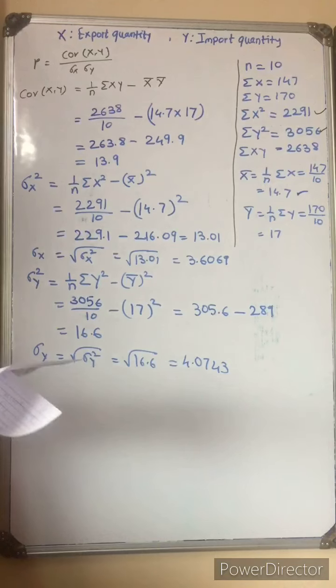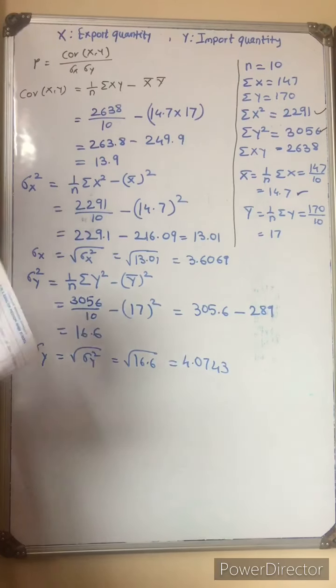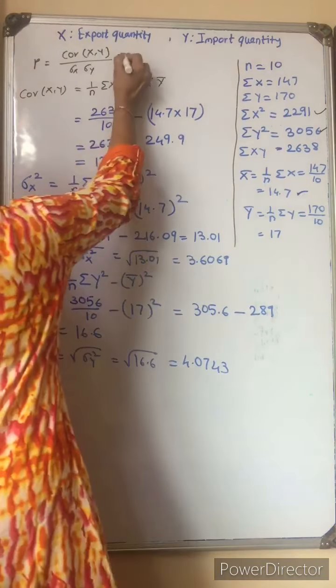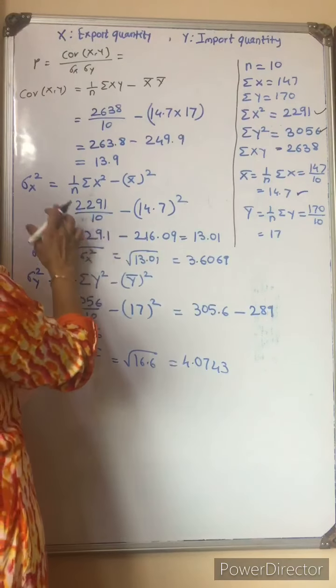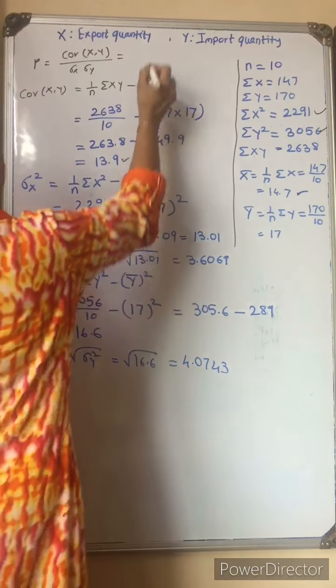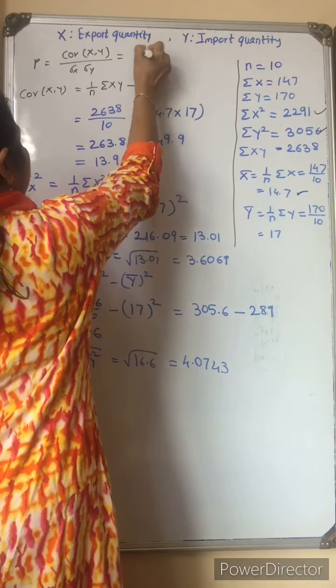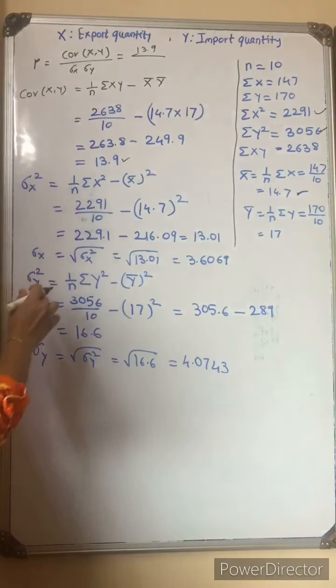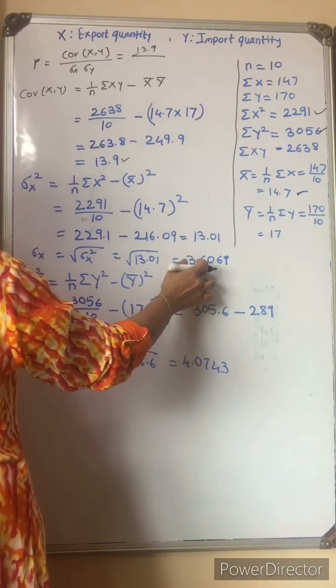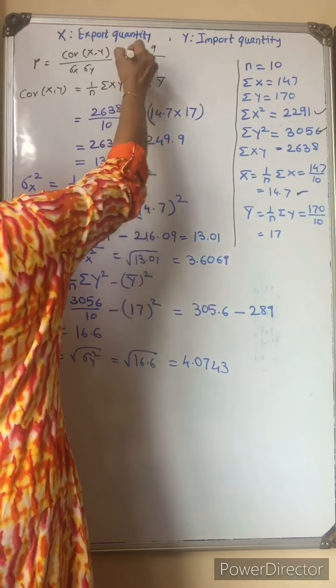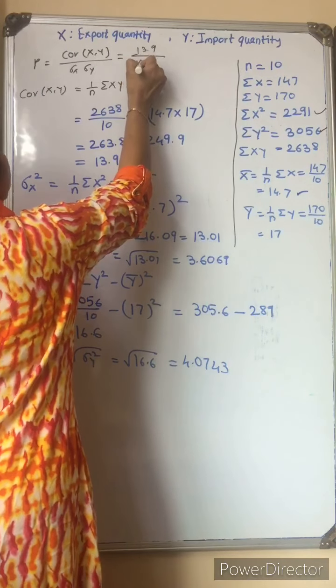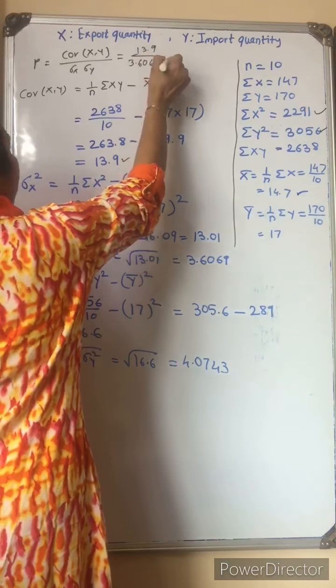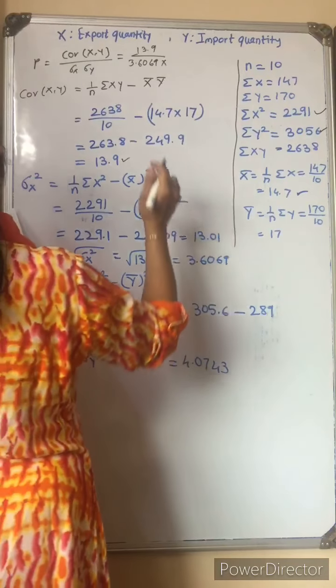Now we have found all these values, we just put the values into R. The correlation value is 13.9 divided by the value of sigma x, 3.6069, multiplied by 4.0743.